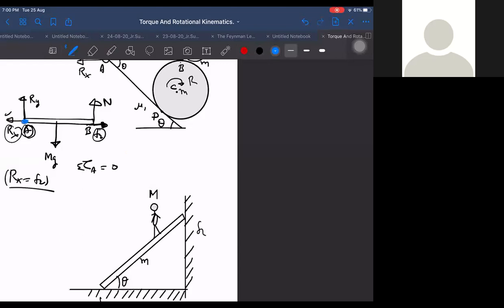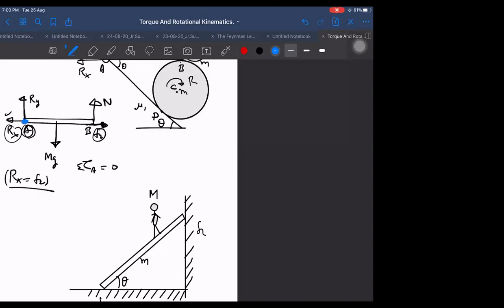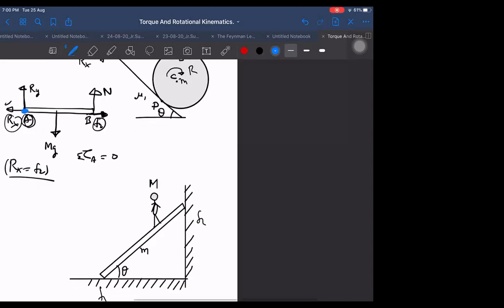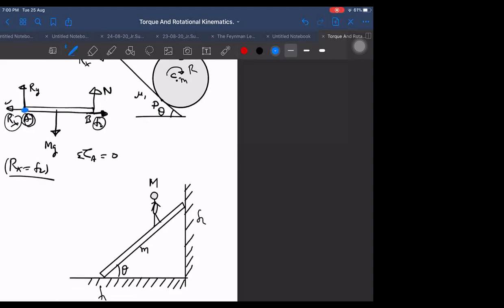But this is about an axis passing perpendicularly out of the plane of the paper, towards us. Both towards and away are possible, so that is also some axis only. We cannot say it has no axis. Even if it is a torque about a point, that torque about a point will also be along some direction. So it is also some axis. But right now, let us think in terms of torque about a point only.